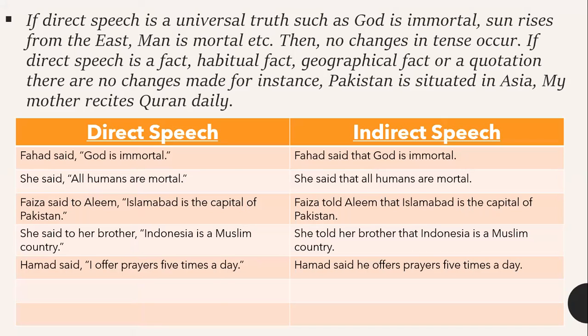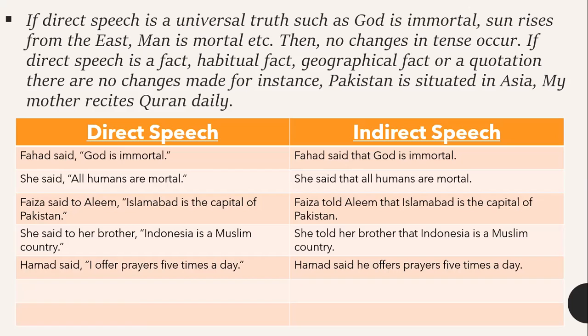Then, if there are some sayings of the Holy Quran, sayings of the Holy Book, Al Quran, Bible, or quotations of a famous poet or famous personality like Jinnah, that unity, faith, and discipline, no changes will be made when converting from direct speech into indirect speech.